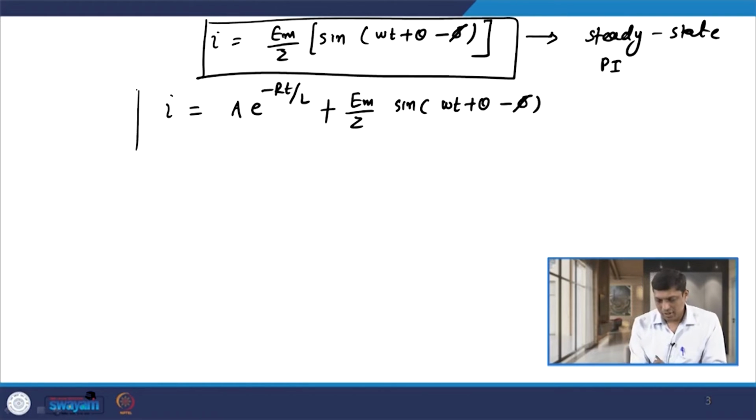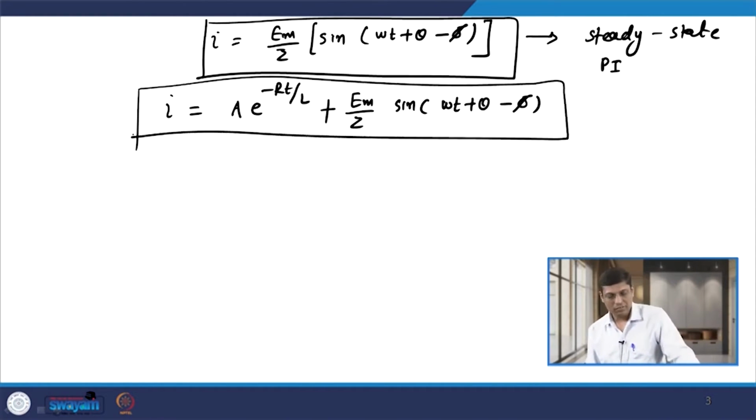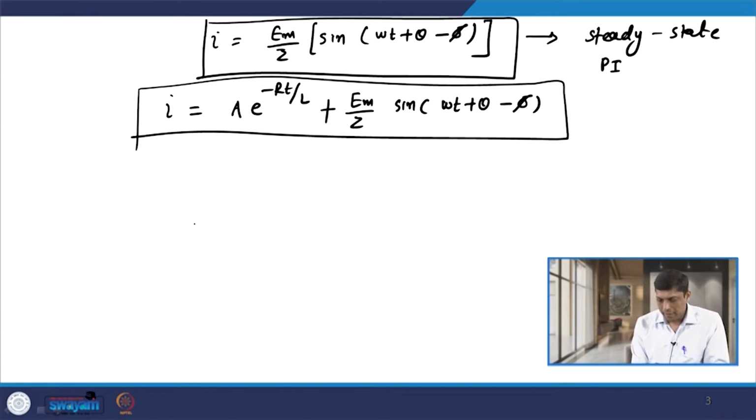So, this is the equation of the fault current that contains both the transient component and the steady state component. Now, using this, let us consider two cases.